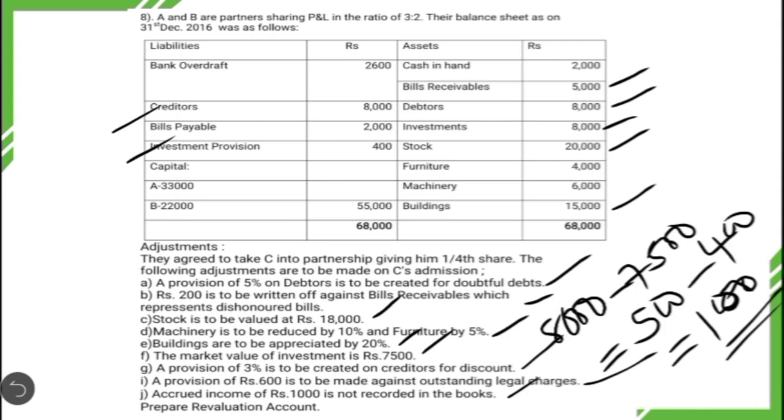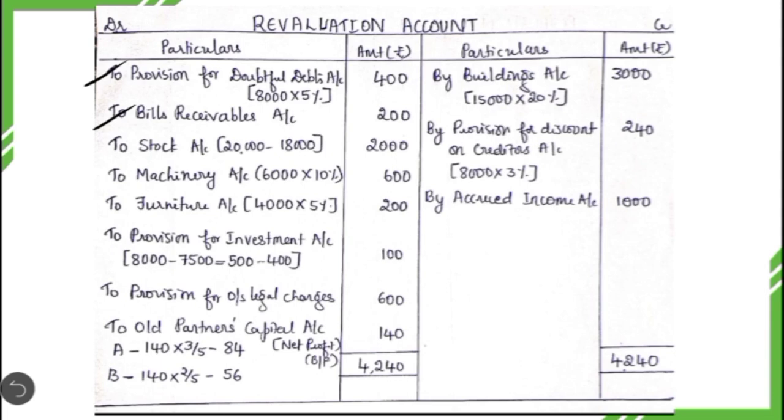Then the third one, we are decreasing the value of stock because the present value of the stock is only 18,000, but earlier the book value was 20,000. Again, it should be recorded on the debit side to stock account. From 20,000 we are deducting the present value. Ultimate loss will be 2,000.